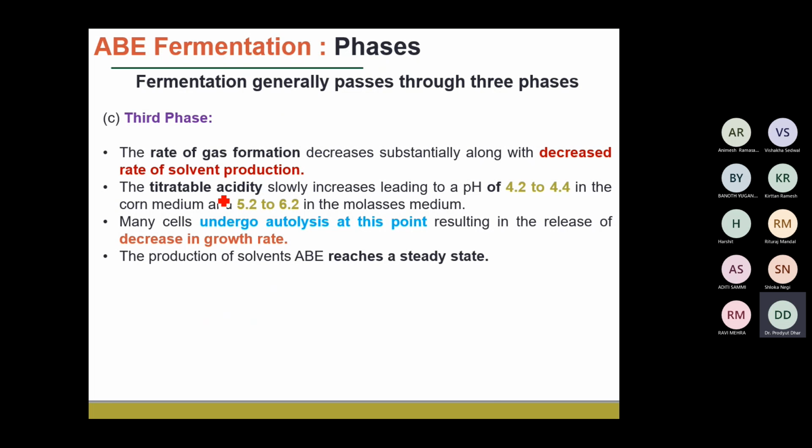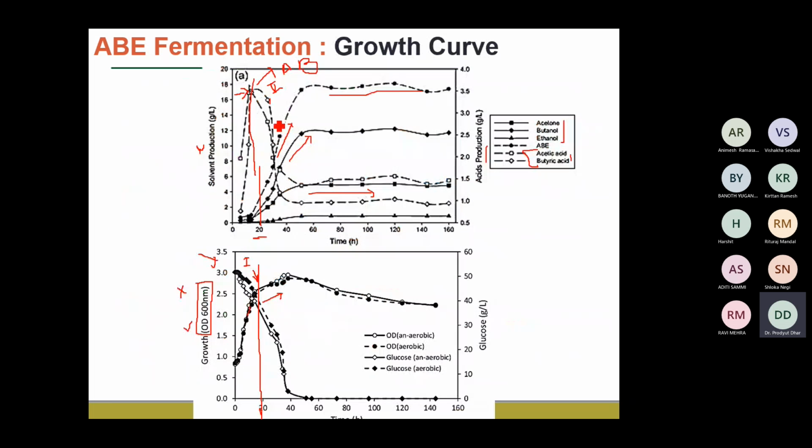And during this stage 3, we can see that the concentration of all the solvents, like the acetone, butanol, and ethanol, and all the acids reach the steady state. Okay, so here you can see that after a particular time interval, there is no significant change in the productivity or production of your desired product, right?